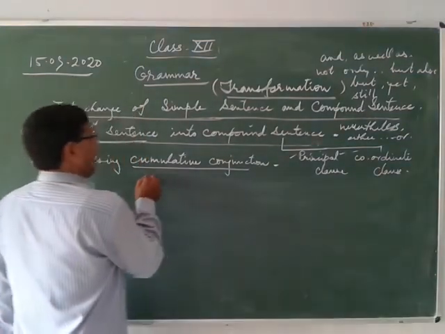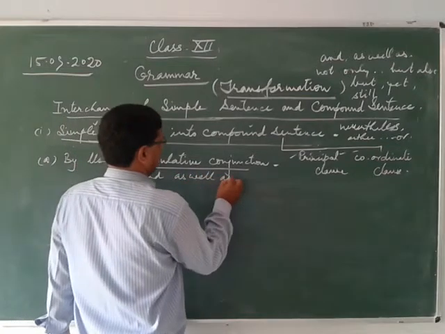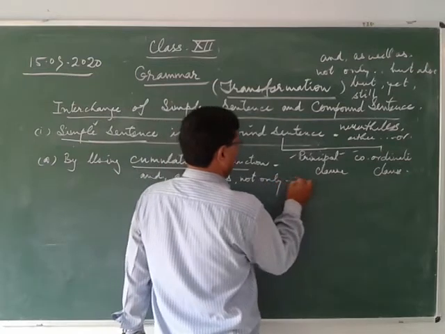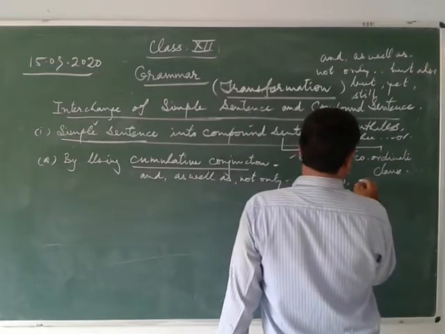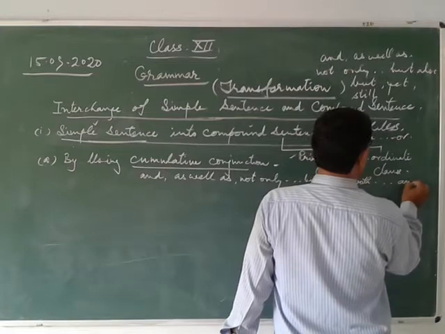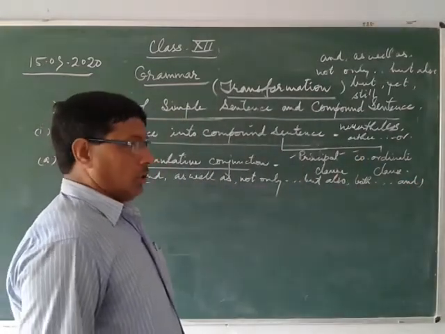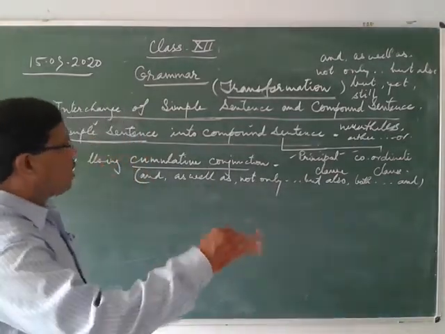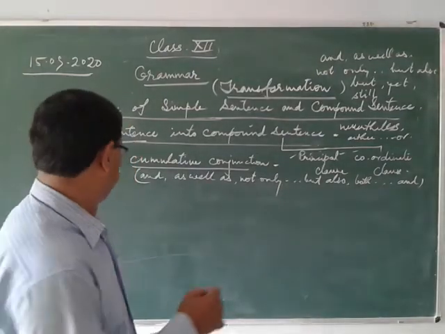Here: and, as well as, not only but also, both and. These are cumulative conjunctions. So how can you change your simple sentence into compound sentence? You can see with the help of an example.